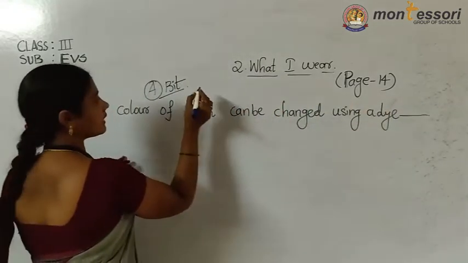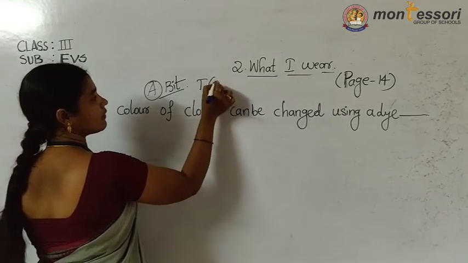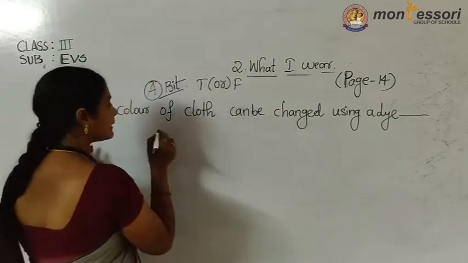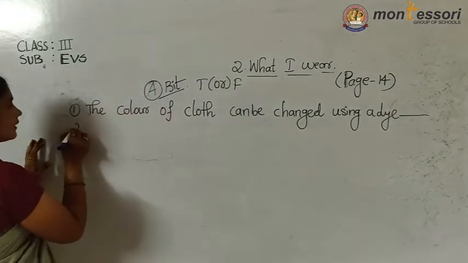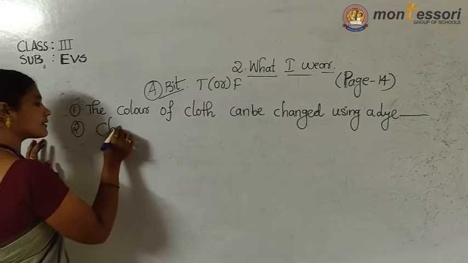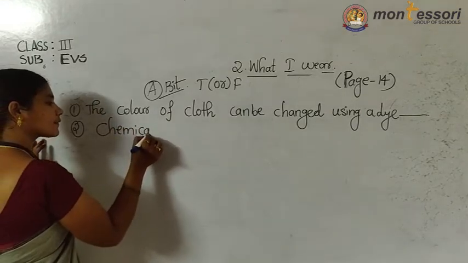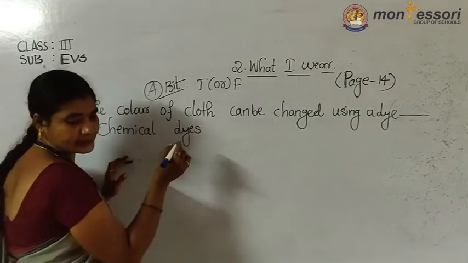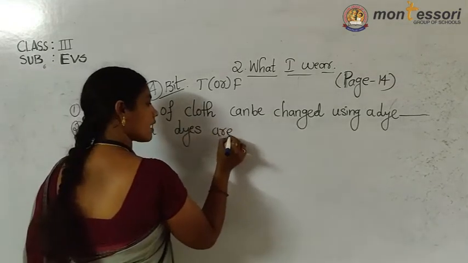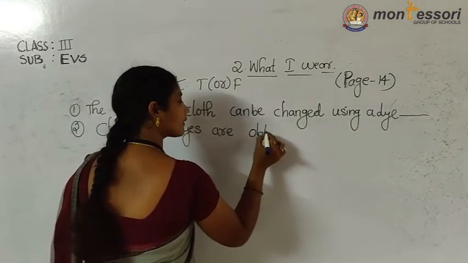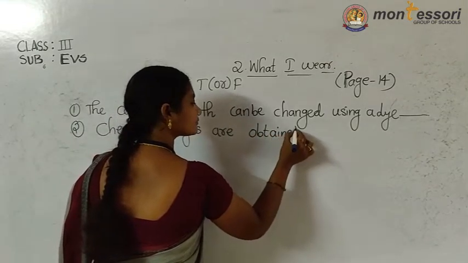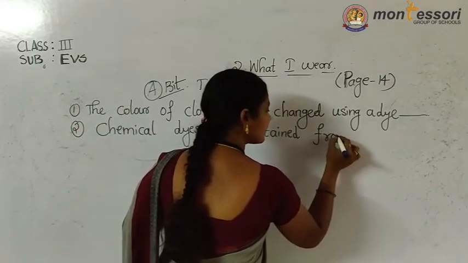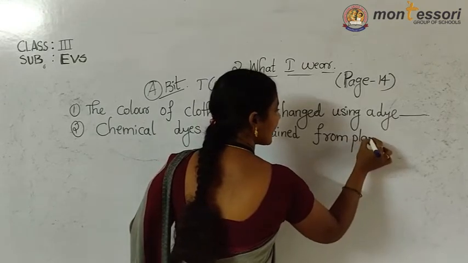Okay, so what are these? This bit is true or false? Next one, chemical dyes. So second one: chemical dyes are obtained from plants.